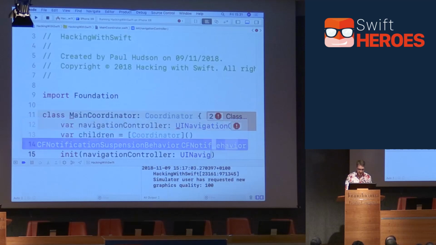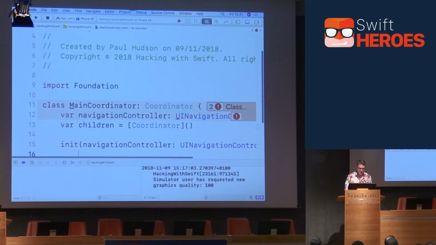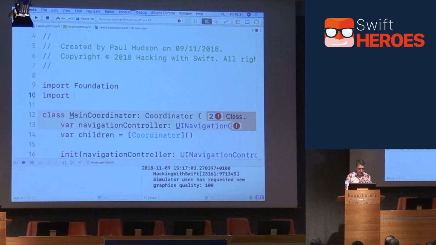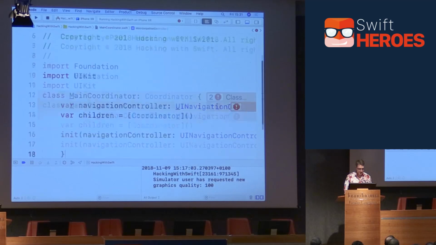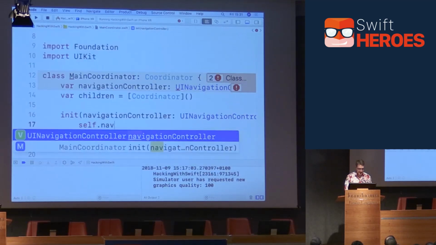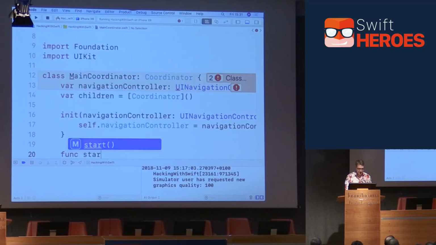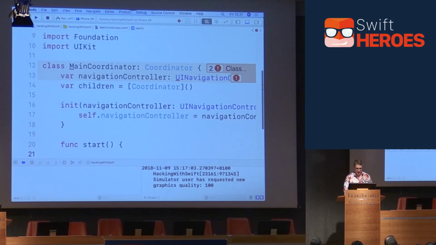Thank you very much, Xcode. I haven't imported UIKit. Don't worry. That's my fault, not Xcode's fault. I need to import UIKit. Import UIKit. There we go. And we'll just do self.navigationController is that navigationController. Finally, func start. And we'll be filling that in shortly.